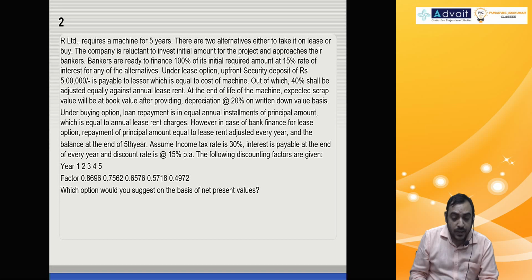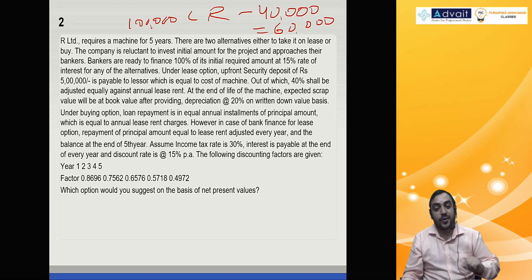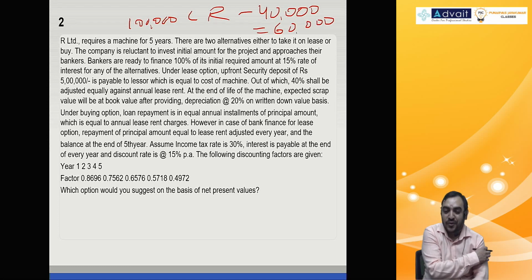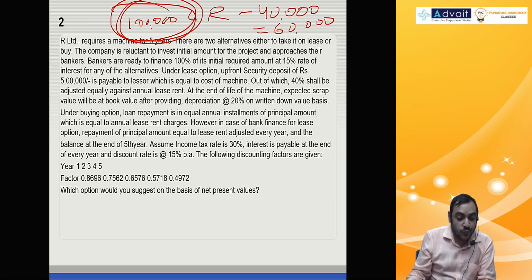Loan payment equal to the equal amount of principal amount is equal to the annual lease rental charges. So 1 lakh is the lease rent also. So how much is going to be the cash flow? 1 lakh lease rental, 40,000 adjustment. So every year the cash flow from the lessee's point of view will be 60,000, but the tax benefit is on 1 lakh only.